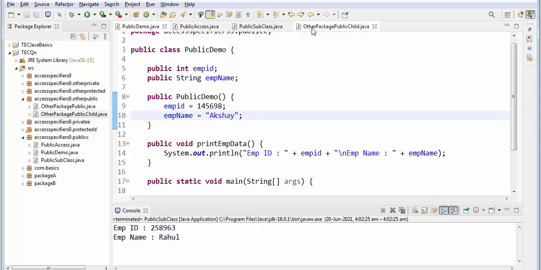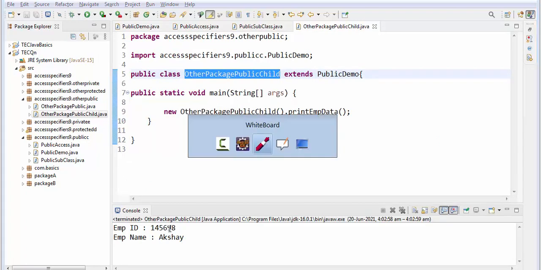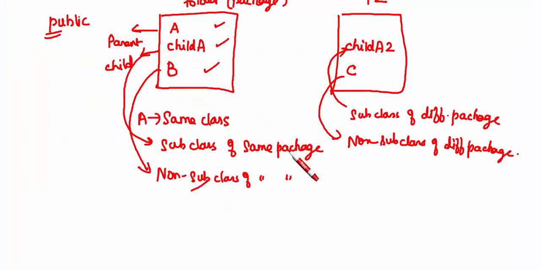Let us execute from here. See, it's giving the output. So this concept is over. You should be very clear, and you should understand the meaning. If you understand the meaning, it will be very easy. So a subclass of a different package, it is accessible.